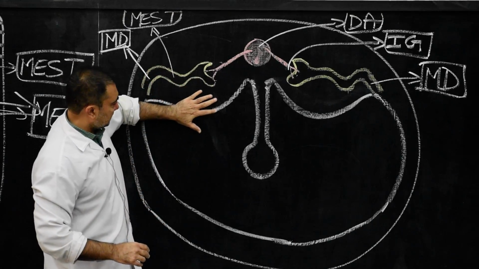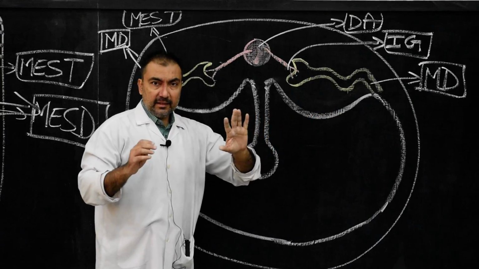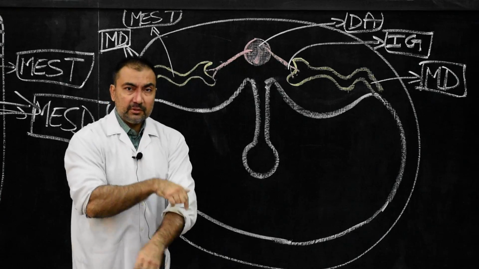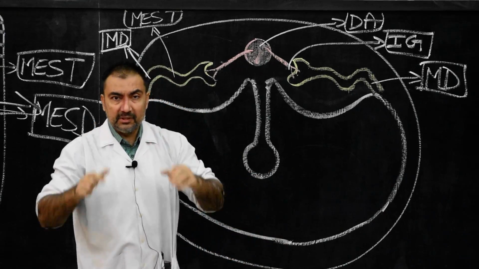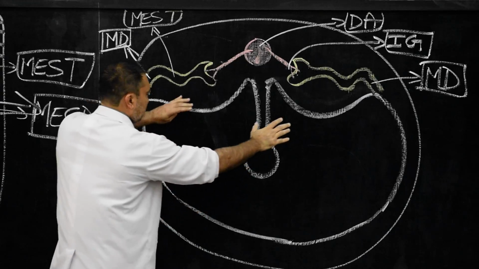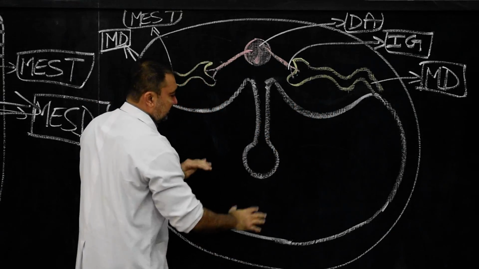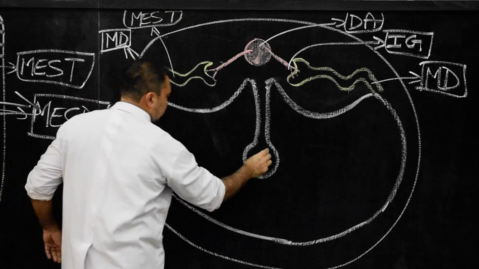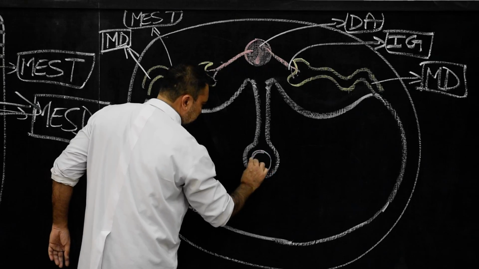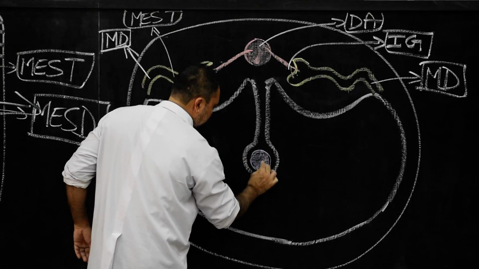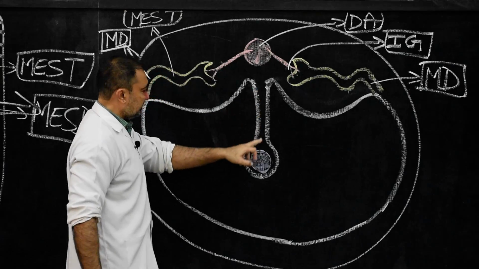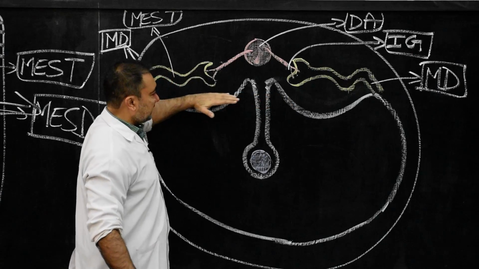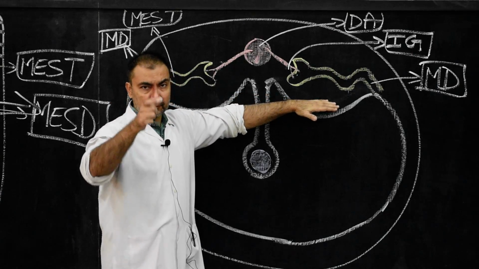Now we come to this portion where my hand is. The entire region is called mesonephros. The mesonephros will appear as a convex bulge. Please note down. This convex bulge is within the coelomic cavity. This is the coelomic cavity, we know that. And in the coelomic cavity, this is the intestine, and this is the suspended part of the intestine. This is the mesentery.